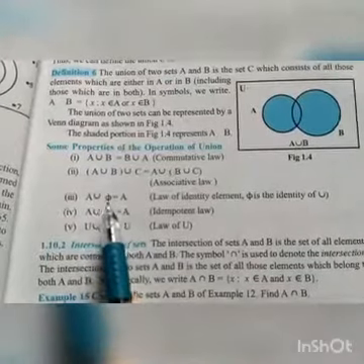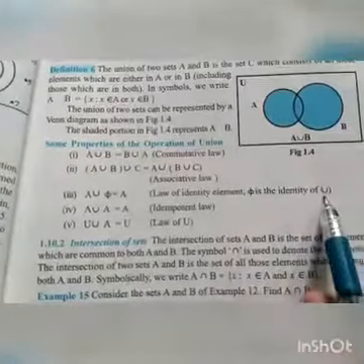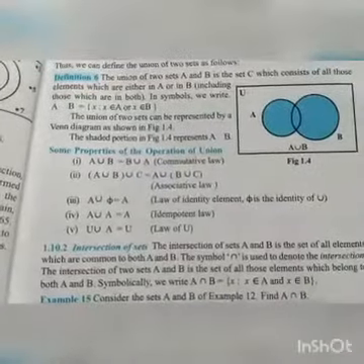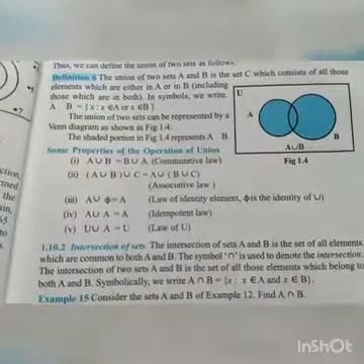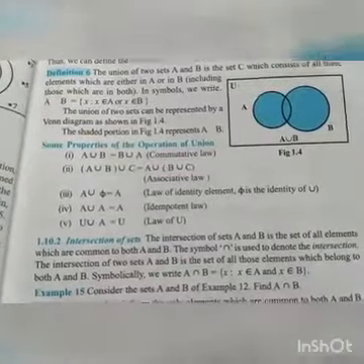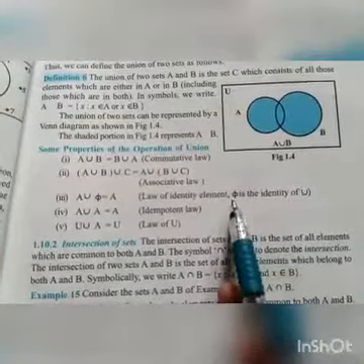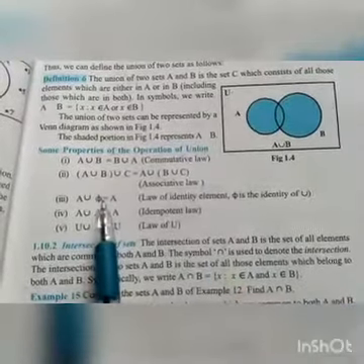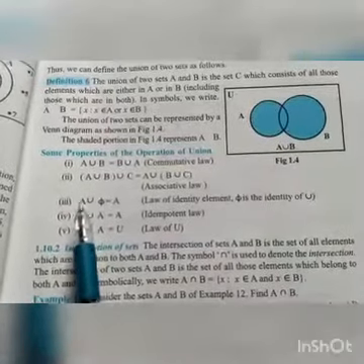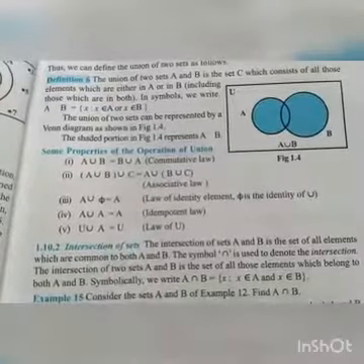Third property is A union phi equals A. This is the law of identity element; phi is the identity of union. For example, we have studied in the number system that 0 is the additive identity, so if we add 0 to any number, we get the same number. Similarly, in the case of union, phi is the identity. So if we operate phi with union and A, that is A union phi or phi union A, it comes out to be the same set A.